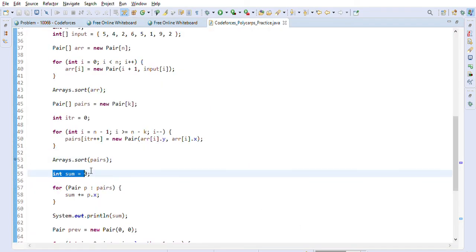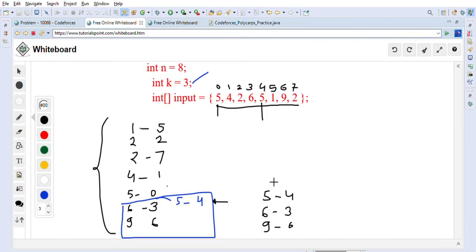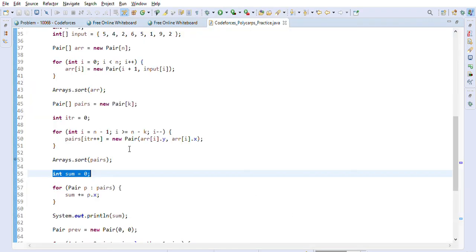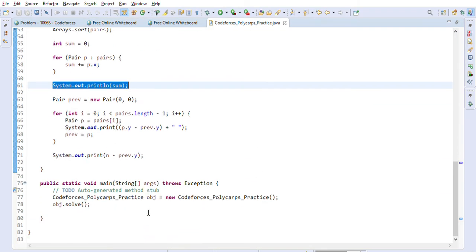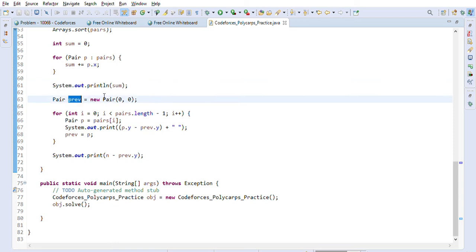After that we'll create one sum variable, and after sorting we will take the sum of these elements. Each is a pair: 5 4 is one pair, 6 3 is another pair, 9 6 is another pair, and a pair means value and index. We will sum these up, so it becomes 20. Then we will print the sum, and after that we will take a prev pair. Prev pair is 0 0.